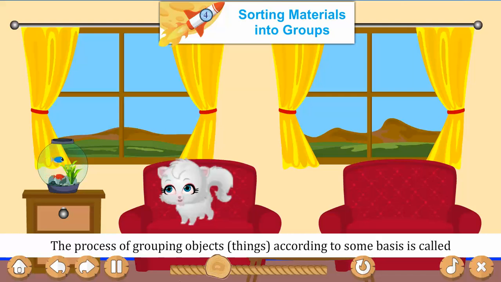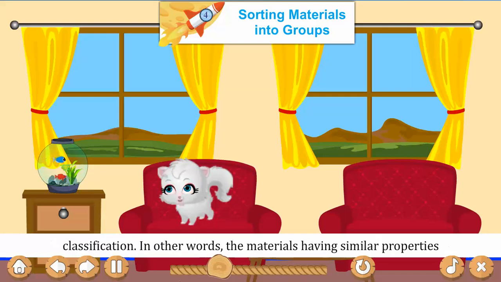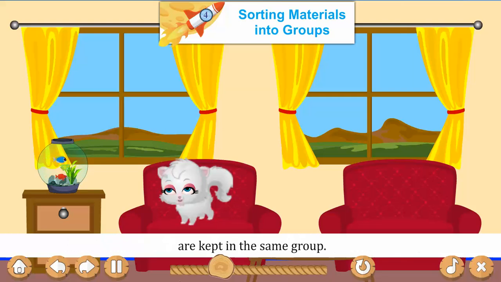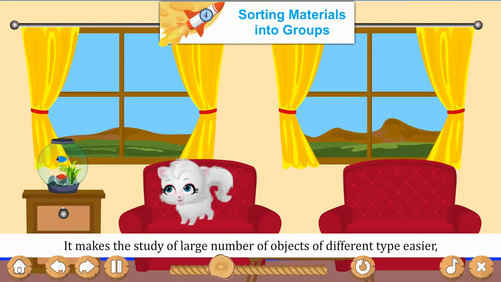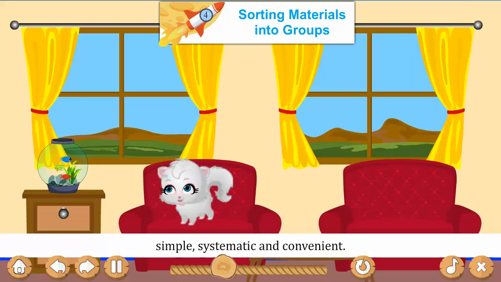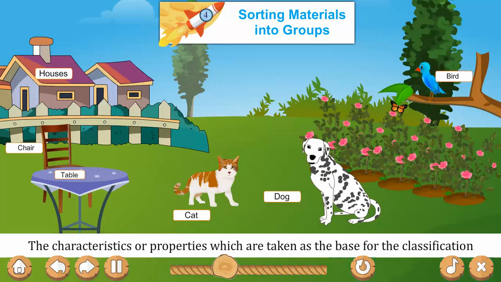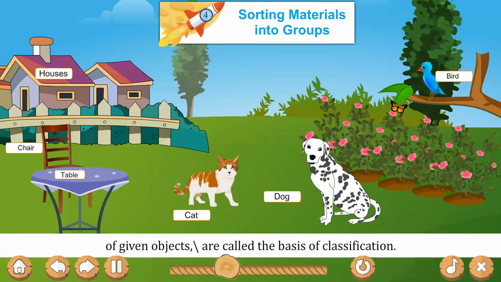Classification. The process of grouping objects, things, according to some basis is called classification. In other words, the materials that have similar properties are kept in the same group. It makes the study of a large number of objects of different types easier, simple, systematic and convenient. Basis of classification. The characteristics or properties which are taken as the base for the classification of given objects are called the basis of classification.